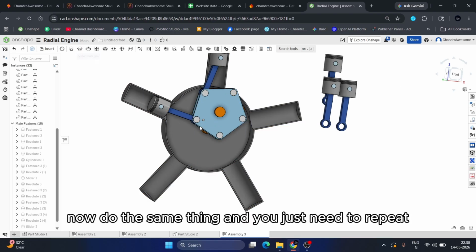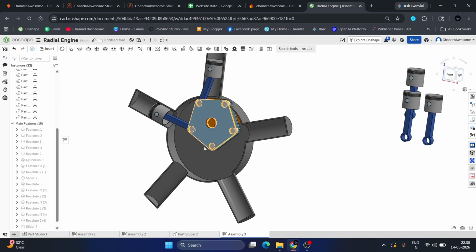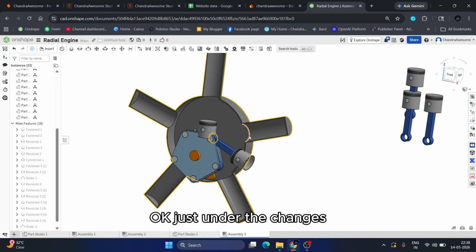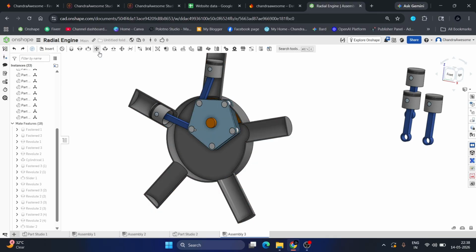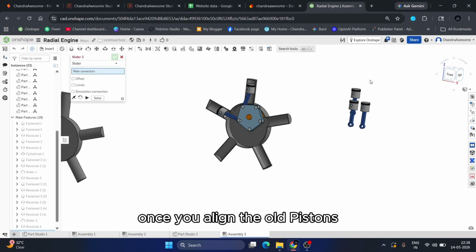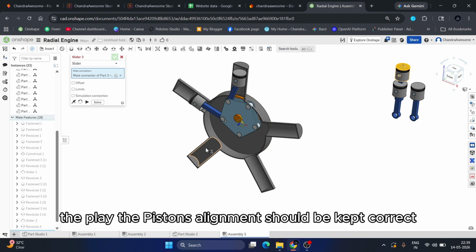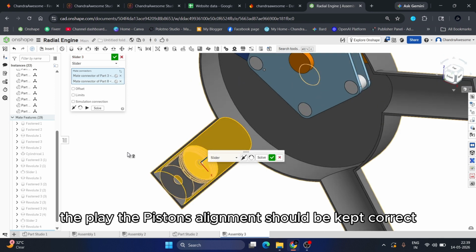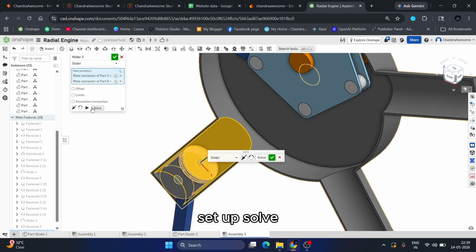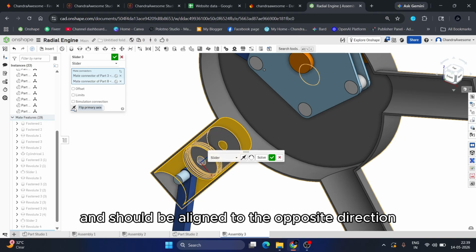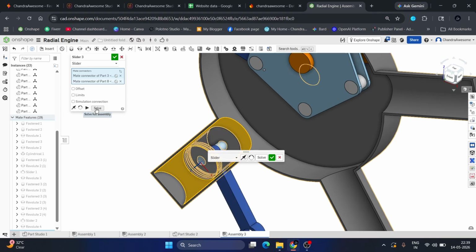Do the same thing. You just need to repeat. Okay, just undo the changes. Once you align all the pistons, the pistons' alignment should get corrected. Select solve and it should be aligned to the opposite direction.